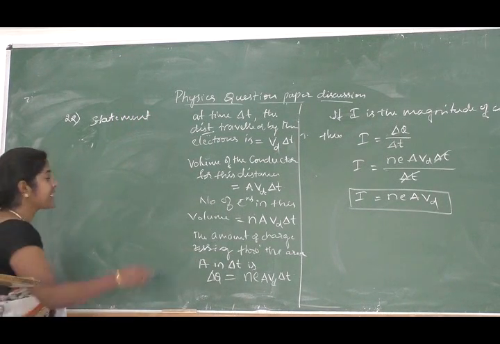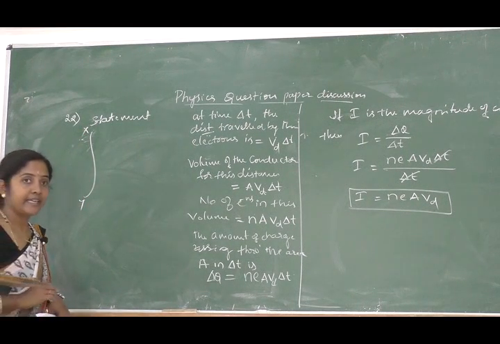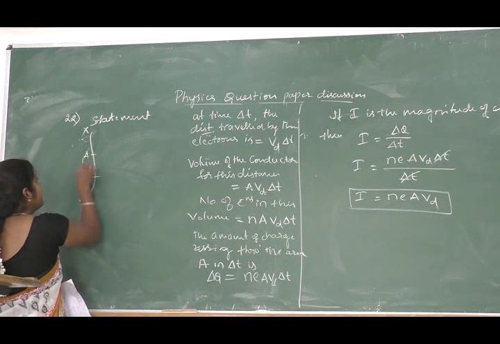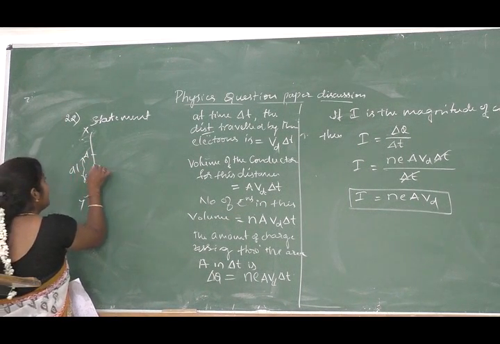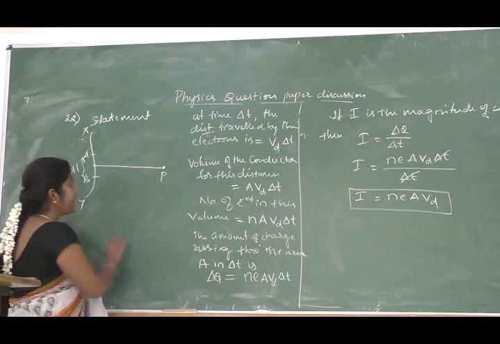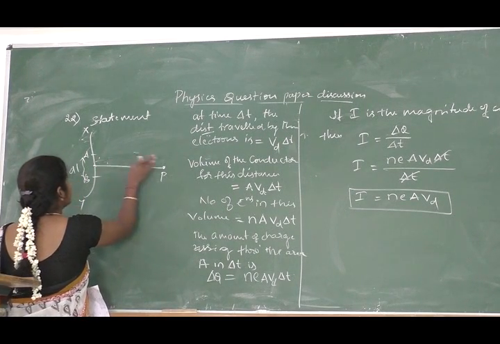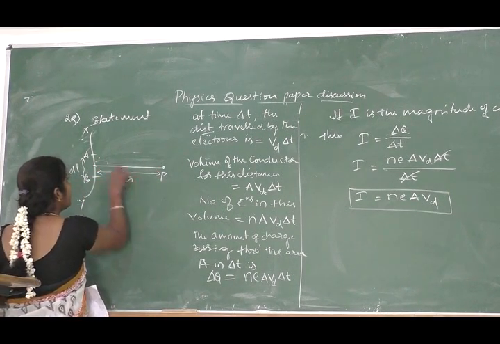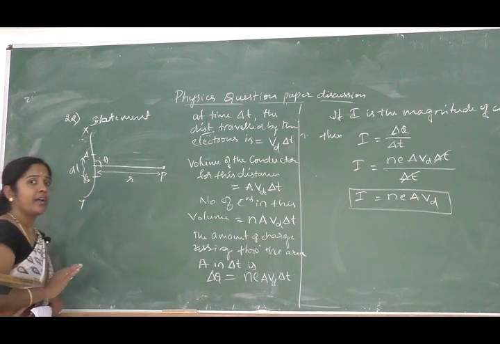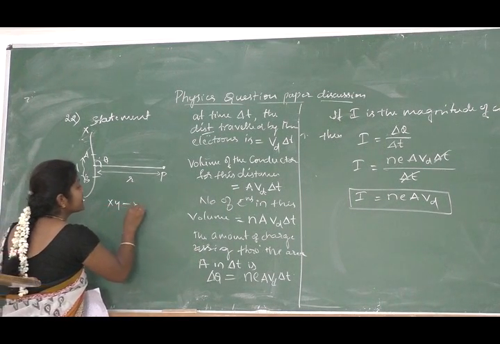So mention the statement, and for the explanation part, you have to consider a conducting wire, that is XY. In that, let us consider a small element AB which is having a length dl. So from this element let us consider a point P which is at a distance r from the current element, and theta is the angle between the element. So in the explanation part, just mention it like this.